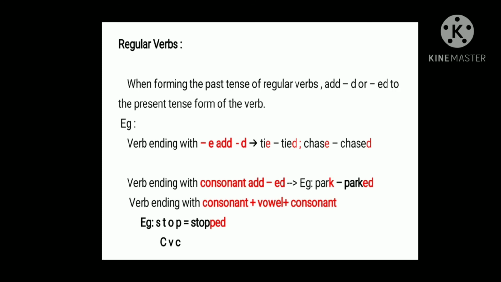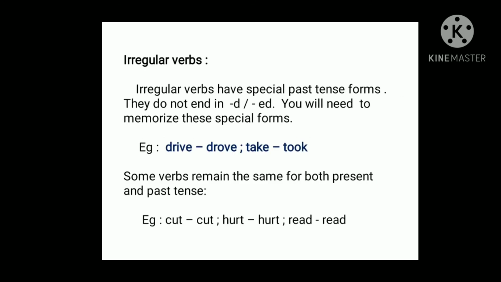Yes, when it comes to irregular verbs, these are special forms of past tense verbs where we won't add d or ed, but we should memorize all these special forms of verbs. Irregular verbs will show a complete change in spelling.